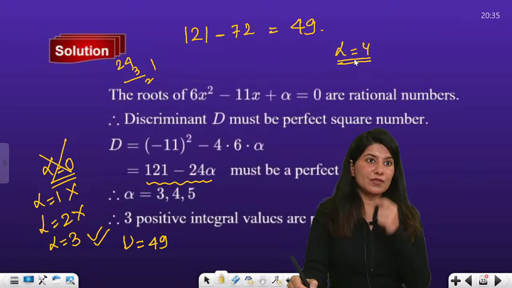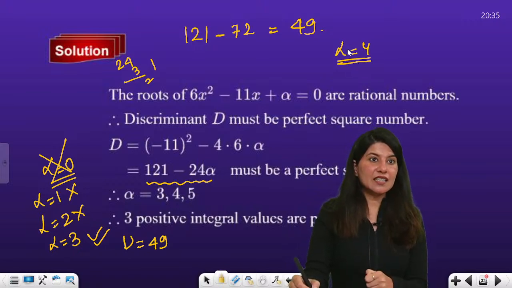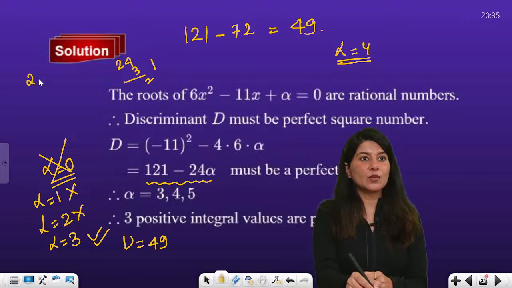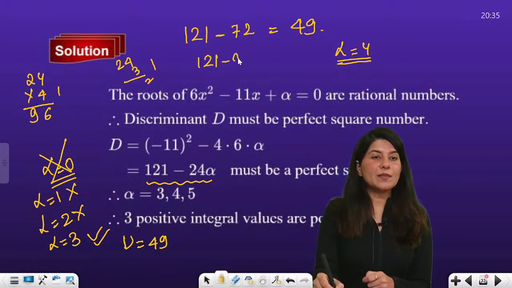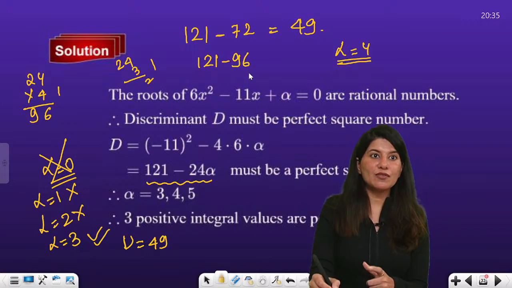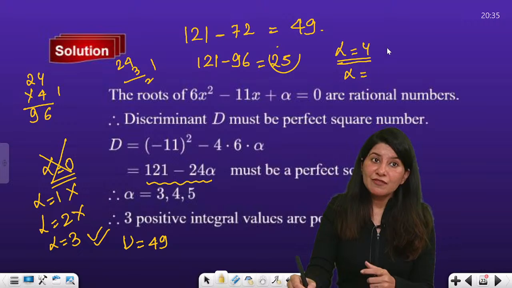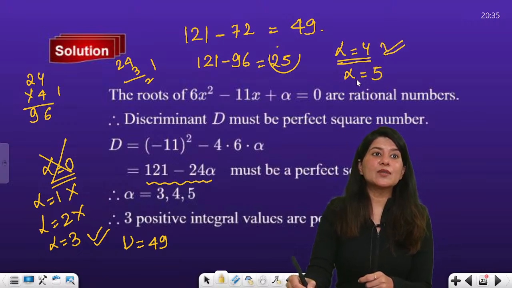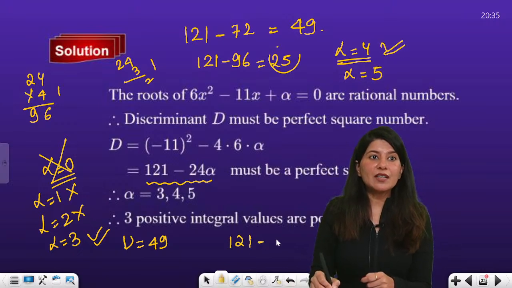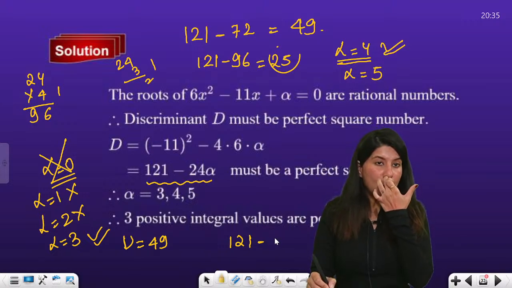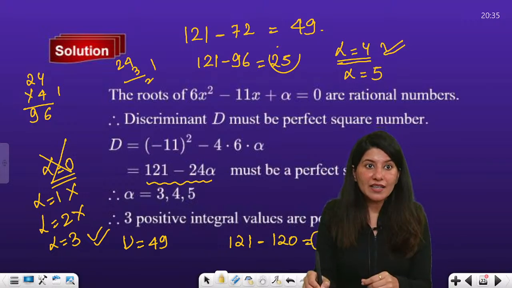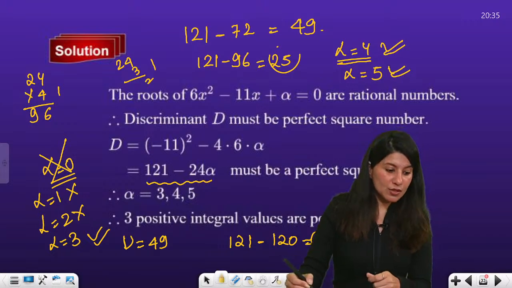24 into 4: 4 4s are 16, 4 2s are 8, 96. So basically 121 minus 96. This will give you 25, which is a perfect square. So alpha equals 4 is also accepted. Now alpha equals 5. So 121 minus 24 into 5 will give me 1. Again, alpha equals 5 is also accepted.